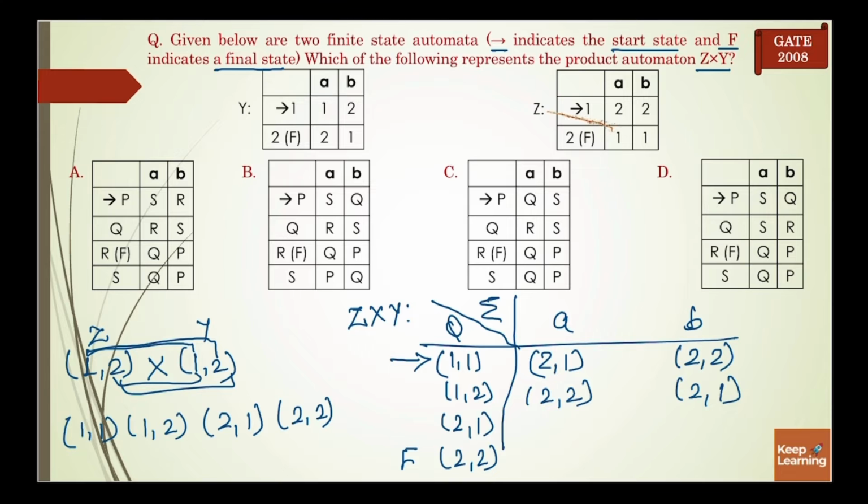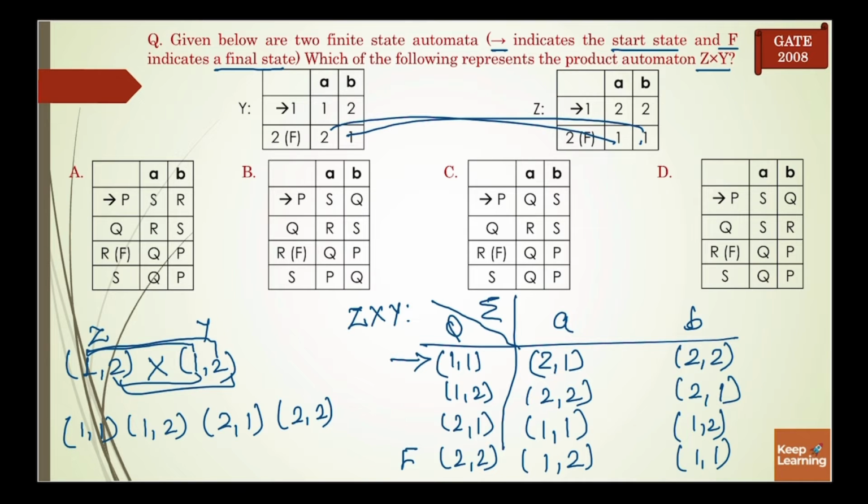Similarly, transition of A from 2 1 will be on 1 1 and transition of B will be on 1 2, and transition of A from 2 2 will be on 1 2 and transition of B will be on 1 1.